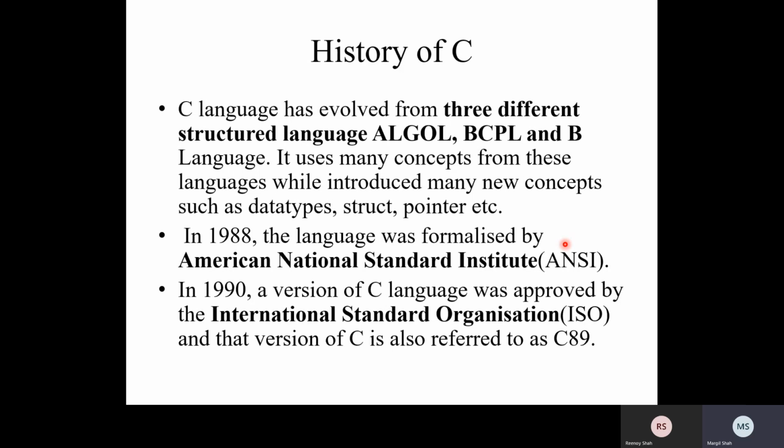The C language has evolved from three different structured languages: ALGOL, BCPL and B. It uses many concepts from these languages while introducing many new concepts such as data types, structures, pointers and so on. In 1988, the language was formalized by the American National Standards Institute (ANSI). In 1990, a version of the C language was approved by the International Standards Organization (ISO), and that version of C is also referred to as C89.